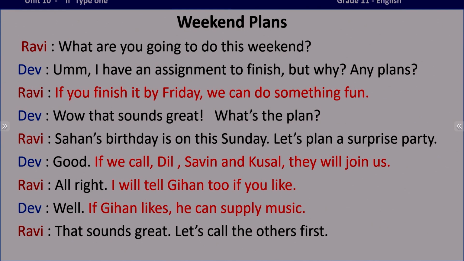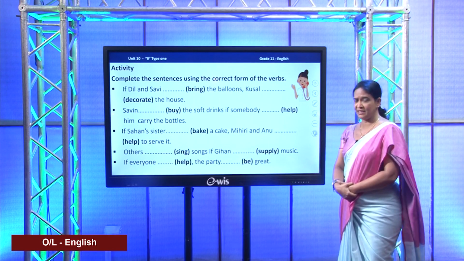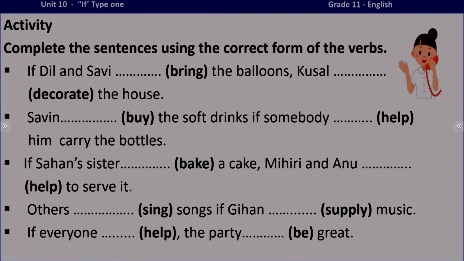So, the verb in the condition is in simple present and the verb in the main clause comes with simple future, right? This is the dialogue and you identified the conditional sentences here. There are 4, right? Based on this, I want you to do this activity as well. Based on the dialogue, what you need to do is read these sentences and write the correct form of the verb in the given blank, right?